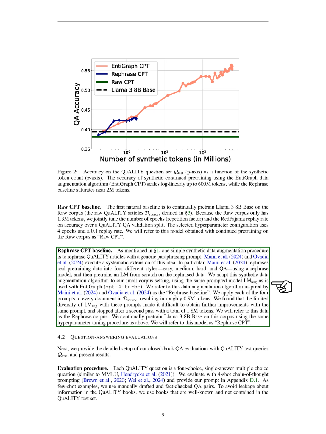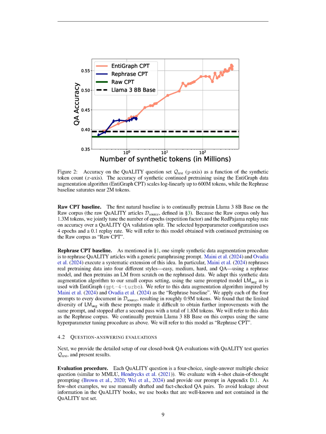We apply these prompts to every document in Ds, resulting in approximately 0.9 million tokens. However, we found that the limited diversity of LMGen with these prompts hindered further improvements, so we stopped after a second pass, totaling 1.8 million tokens. We will refer to this dataset as the rephrase corpus and continue pre-training the Llama 3 8B base model on it using the same hyperparameter tuning process as before, calling this model rephrase CPT.